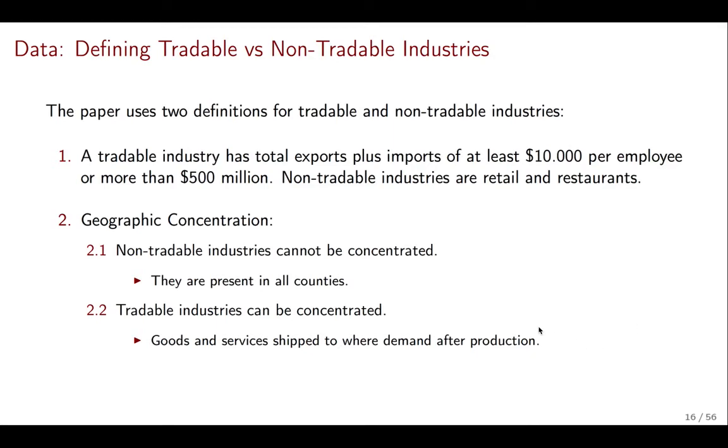This is also the case with the financial sector. They provide services that are tradable, and you can see a large cluster of the financial sector in large cities like New York or Chicago, but they don't need to be everywhere. So using geographic data on the location of different industries, the authors can classify industries that are closer together as tradable, and the industries that have to be everywhere as non-tradable.